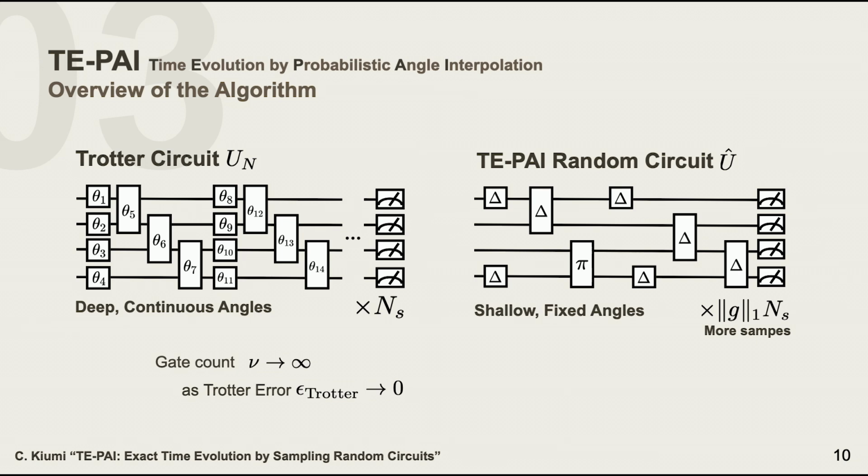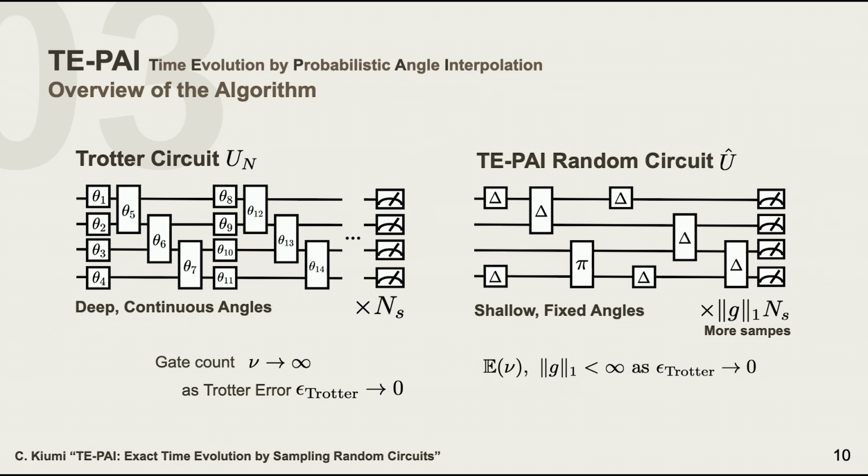But the big advantage of our algorithm is that when we want to reduce the Trotter errors in Trotter circuits, we need infinitely deep circuits to make the errors zero. But in our algorithm, even if we consider an infinitely large number of Trotter steps, we still have a finite expected number of quantum gates and sampling overhead.